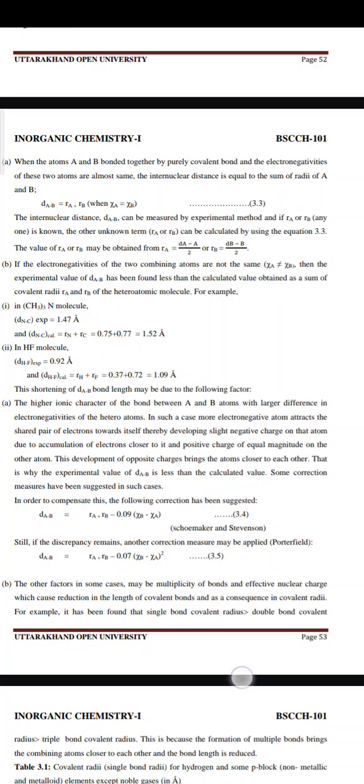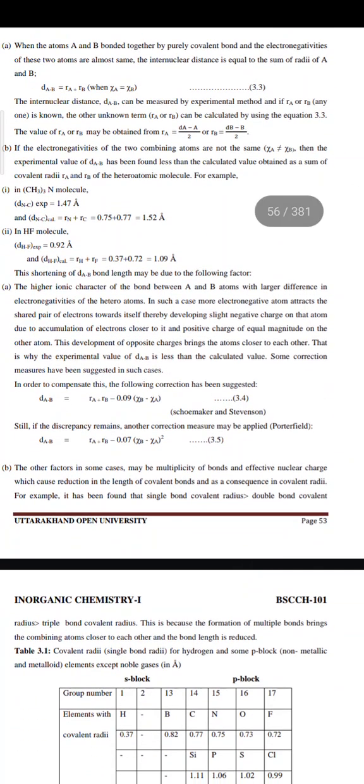For example, in the CH3 molecule, d(C-H) experimentally is equal to 1.47 angstrom, and d(C-H) calculated according to R_H + R_C is 0.75 + 0.77 = 1.52 angstrom.